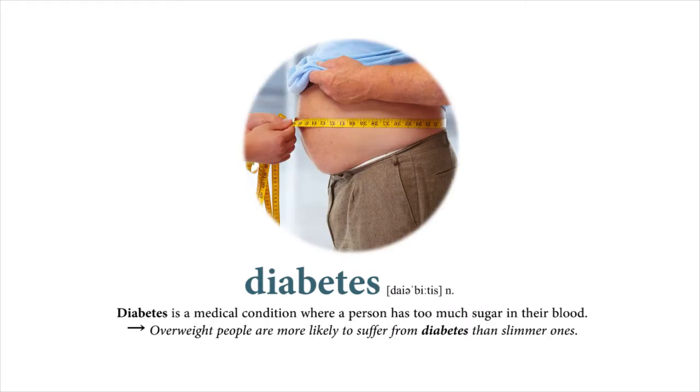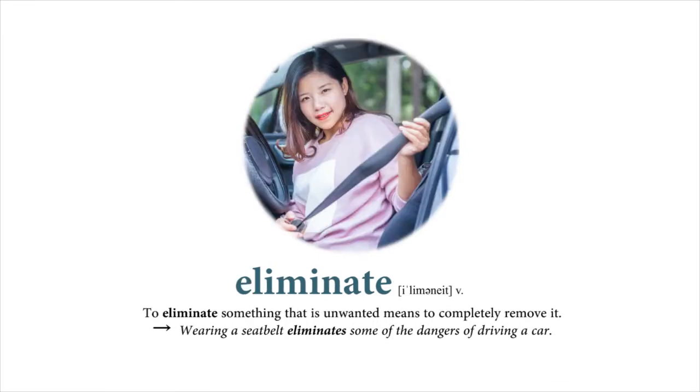Diabetes. Diabetes is a medical condition where a person has too much sugar in their blood. Overweight people are more likely to suffer from diabetes than slimmer ones. Eliminate. To eliminate something that is unwanted means to completely remove it. Wearing a seatbelt eliminates some of the dangers of driving a car.